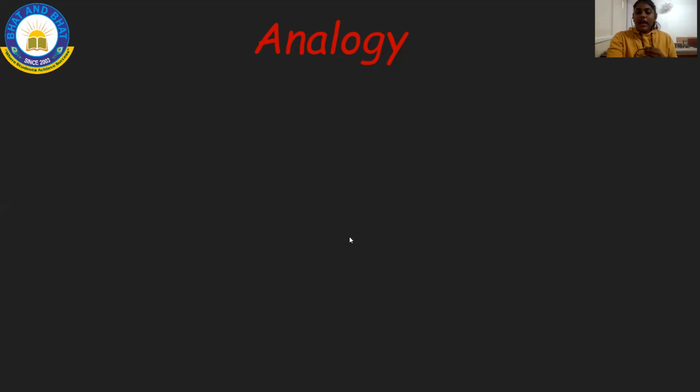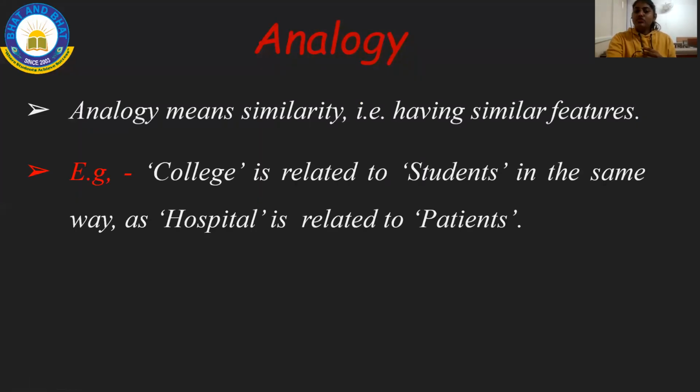So students, analogy is a new concept for you. What is meant by analogy? What is the definition of it? See, analogy means similarity. Similarity is nothing but same. The standard word for same is similarity. Analogy means similarity, that is, having an IE. IE is nothing but 'that is'.